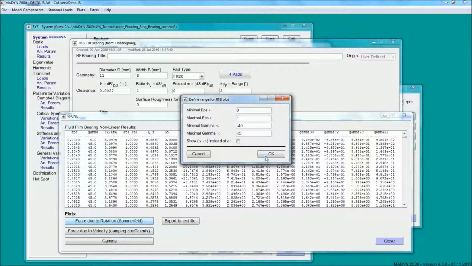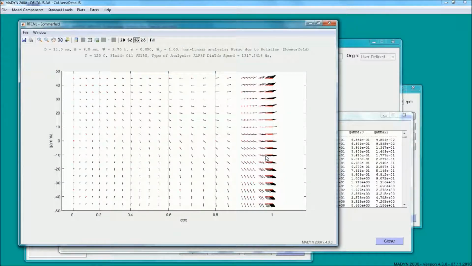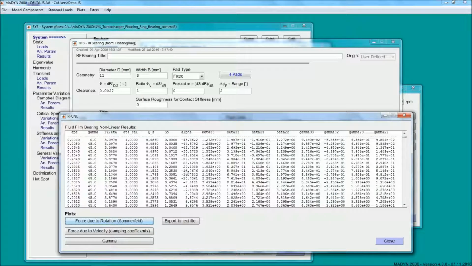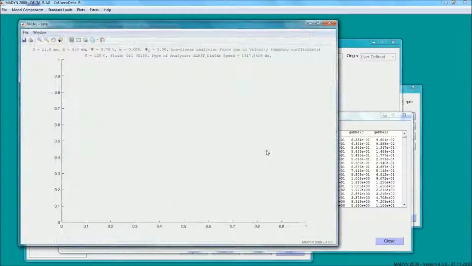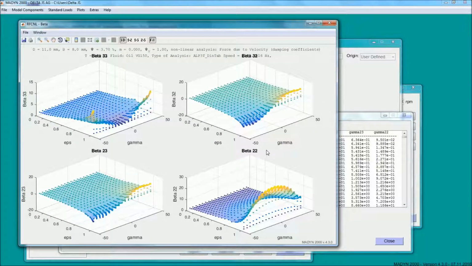This is a plot of the force component due to the rotation of the shaft. The field of the force is shown as a function of the shaft position, which is defined by the relative eccentricity and angular position of the journal in the bearing clearance. And this is a plot of the component due to the velocity of the shaft.